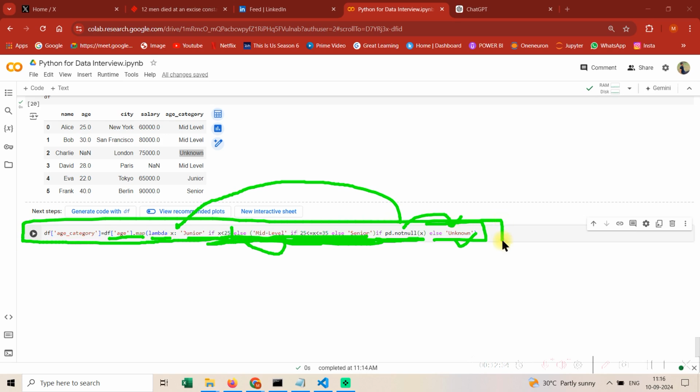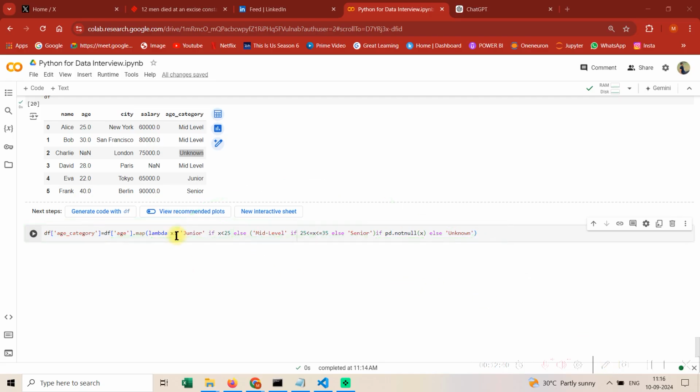So guys, just see this syntax once. At first this might be a little complicated, but it is not complicated at all. Just try to understand it. So this is the x that we are talking about, right? In simple terms, if it is not null, it's going to go like this. It will be junior if it is true, else it's going to check this condition. If this is satisfied, then mid-level, else senior. Guys, this is normal.